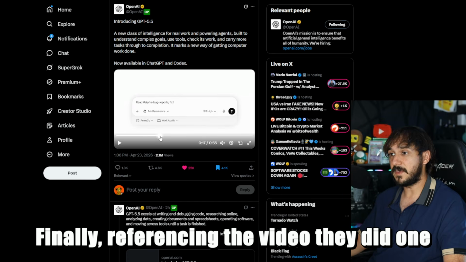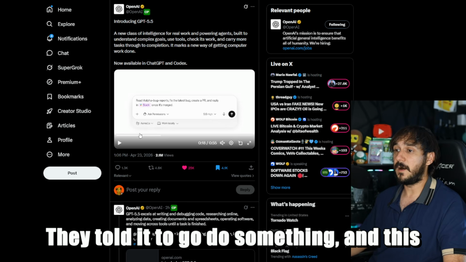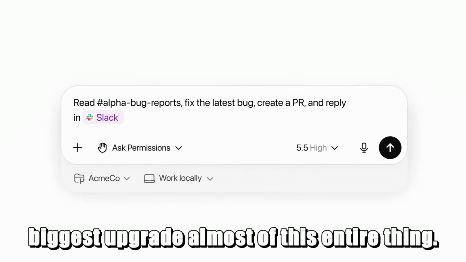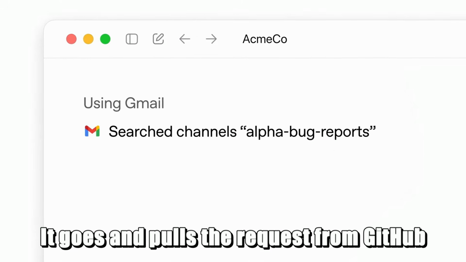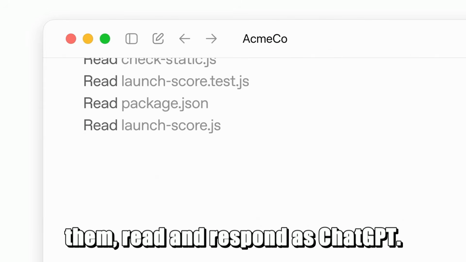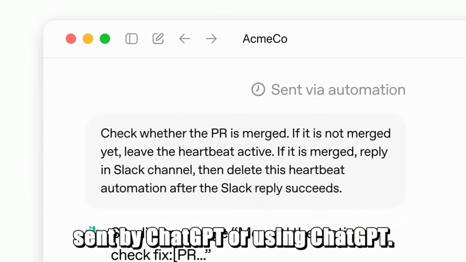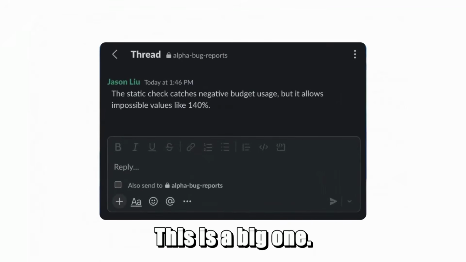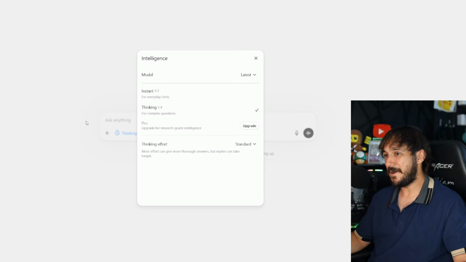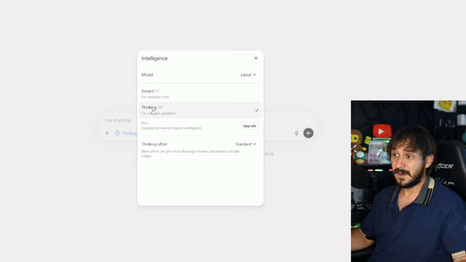Finally, referencing the video they did one more time, they actually did this on Slack. They told it to go do something, and this is where the agentic part comes in, which is almost the biggest upgrade of this entire thing. It goes and pulls the request from GitHub and connects it to Slack to be able to send, read and respond as ChatGPT. Literally in the message it says this was sent using ChatGPT. This is a big one. This is one of the things that I want to do. Unfortunately, right now, they said they would give it to users that are Pro and up. I still don't have it.